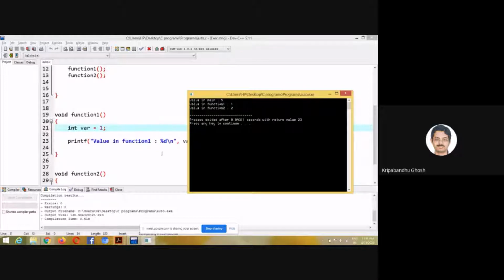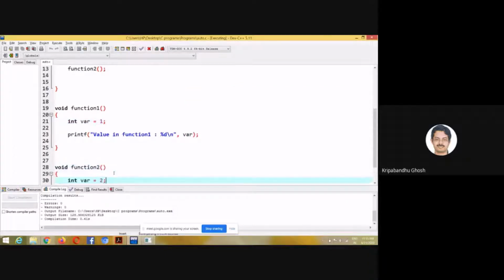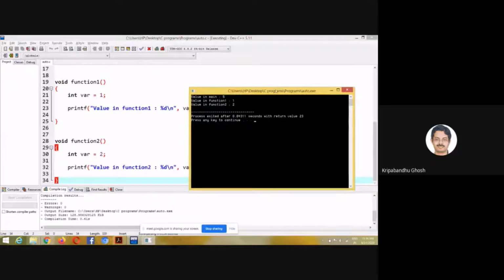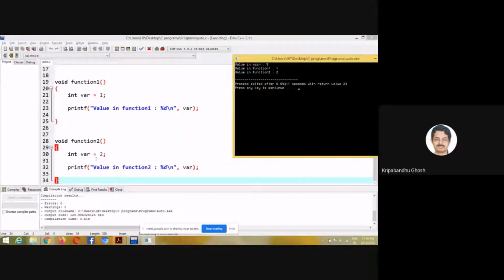So when I am writing var, it is not accessing the var of main or function 2, because in function 2 also there is a var. When I am printing in function 2, 2 is printed. So it is not accessing the variables in function 1 or in main.